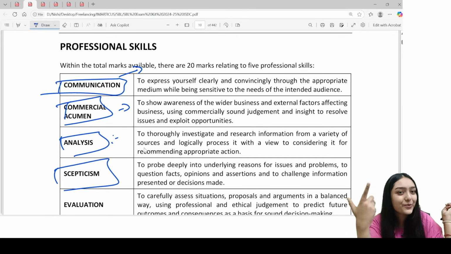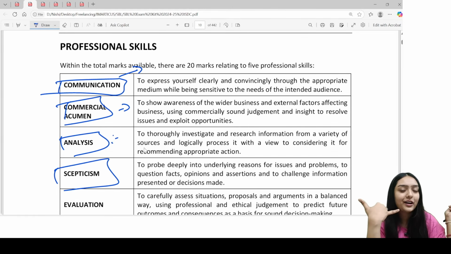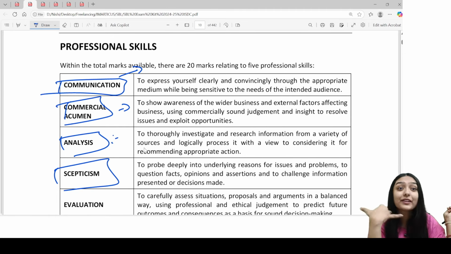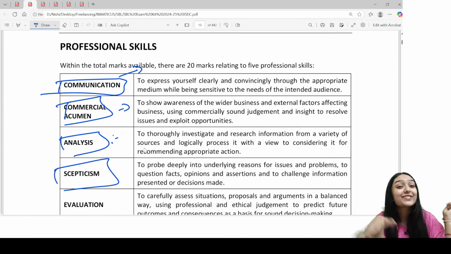Do you know your parents? I hope you know your mom's mind, right? Like if you just call and say, Mom, I'm gonna be late today. First question, where are you going? You just said one thing, but where are you going? I'm going out, movie. With whom are you going? Right? So that is a questioning mind you should have, but not basic questions. Come on, business related, case study related questions.